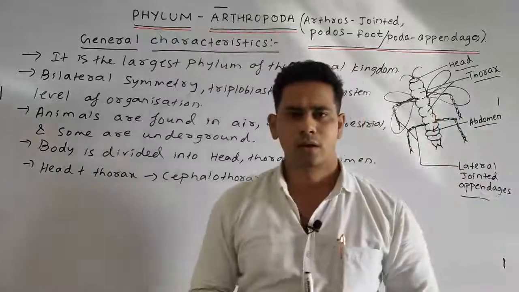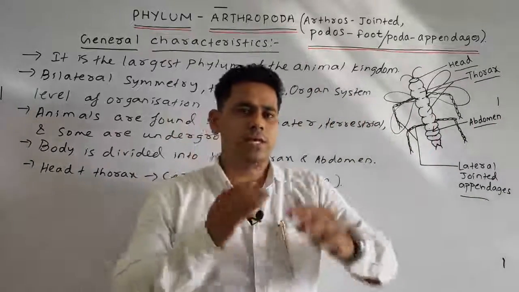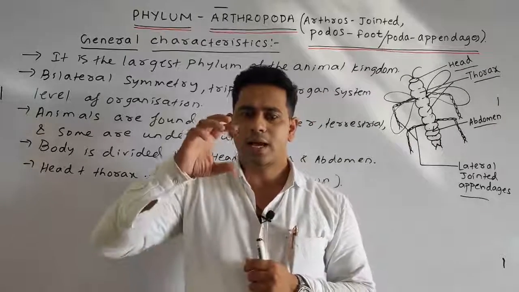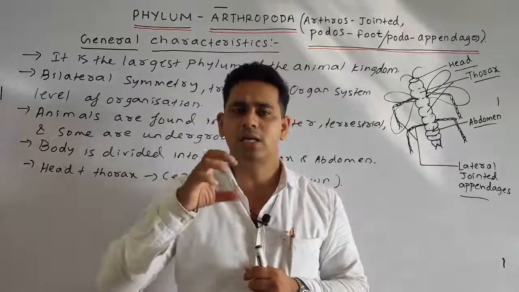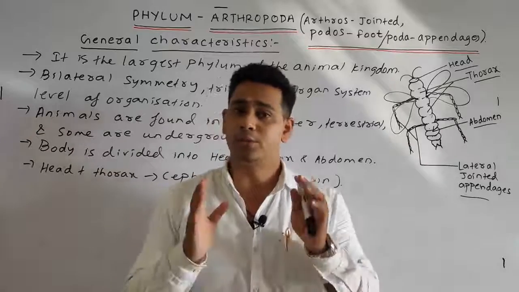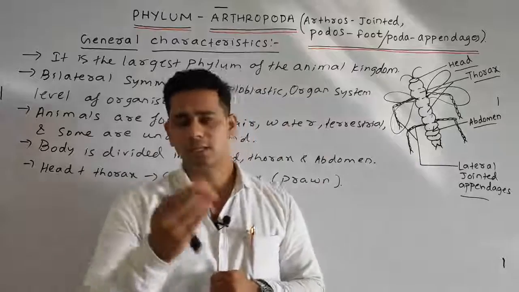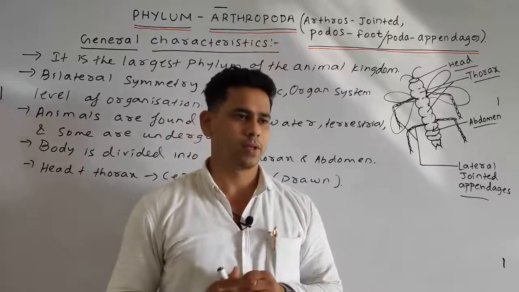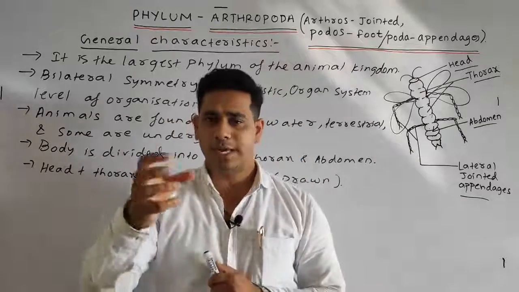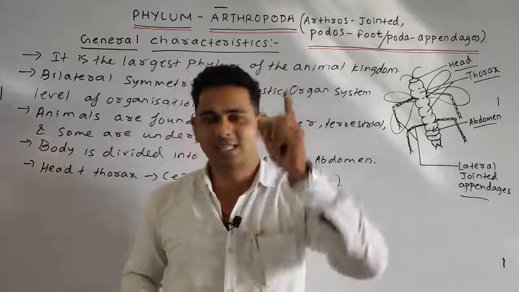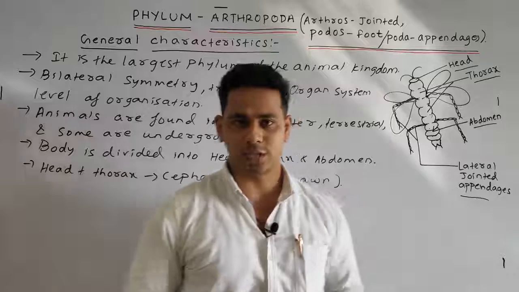Next, what is the covering that is found? In the case of the arthropoda, a hard chitinous endoskeleton covering is found. Imagine when you eat a prawn, you peel off a covering. Yes, that is the chitinous endoskeleton covering.